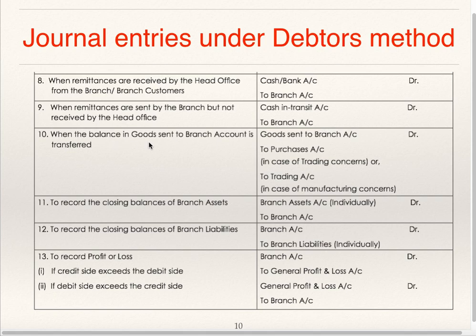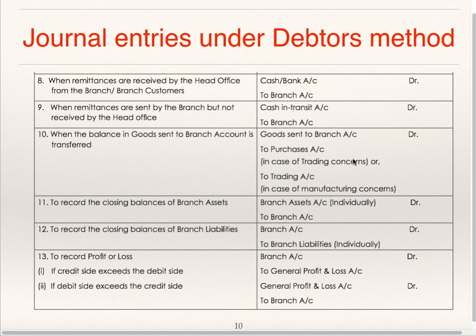When the balance in goods sent to branch account is transferred, that is, goods sent to branch account is to be closed by transferring it to either purchases account or trading account. It is to be transferred to purchase account in case of trading concern, and it is to be transferred to trading account in case of manufacturing concerns.